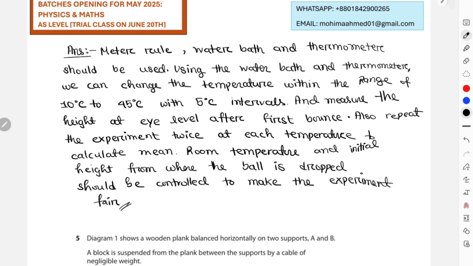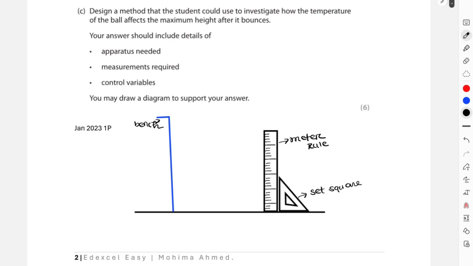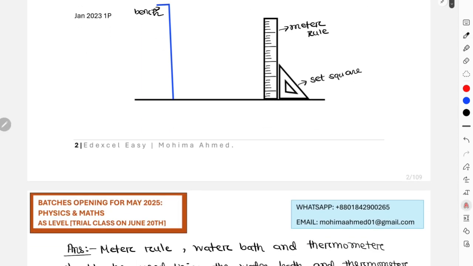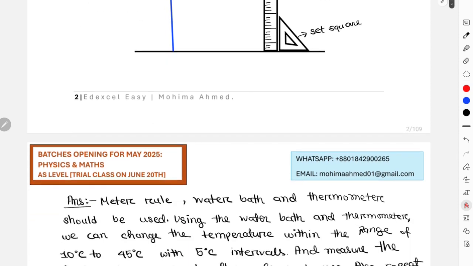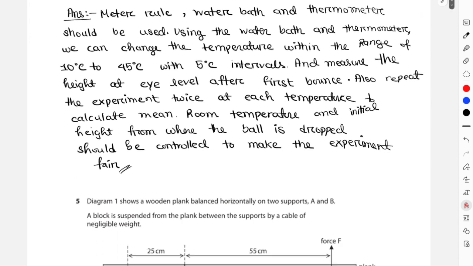Now, this is it for the description part. I think focus on writing the description parts more, because they actually contain a lot of marks, right? And also for the diagrams, whenever in a question they have mentioned that you may draw a diagram to support your answer, always try to keep a diagram over here with reference to your answer. Always try to add a diagram if you have time, obviously. Okay, so this is how the question looks like. By the way, this was from Jan 23, paper 2, question 4. So let's move on to the next one.